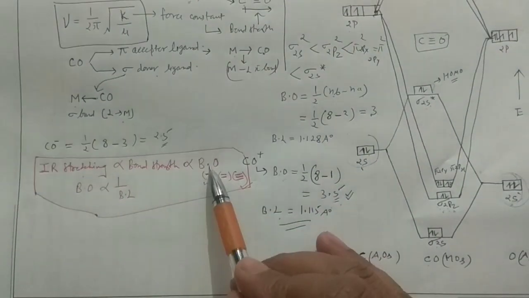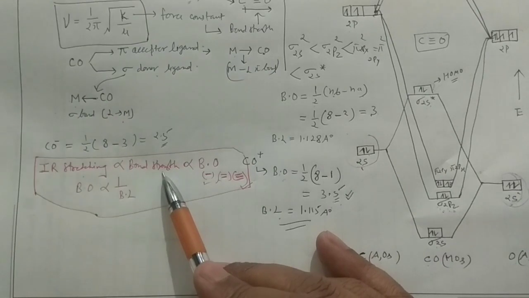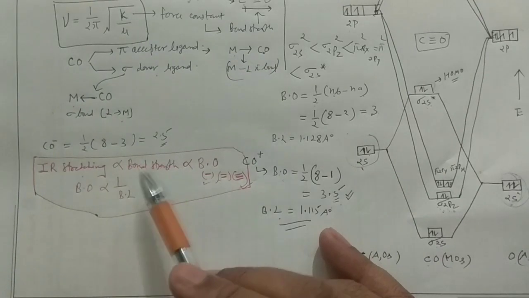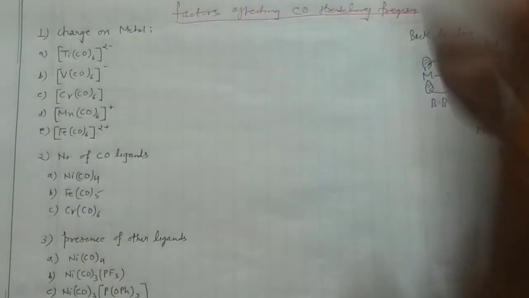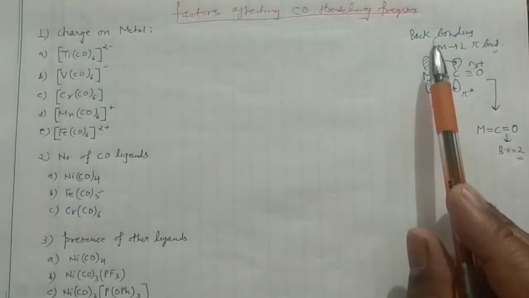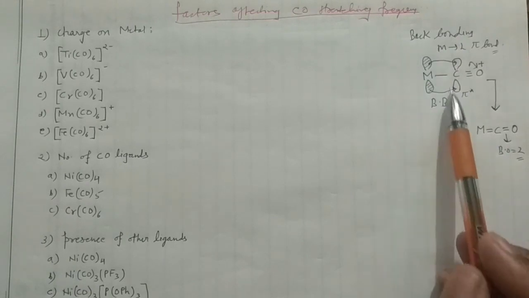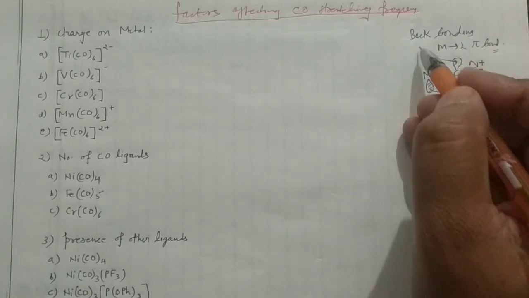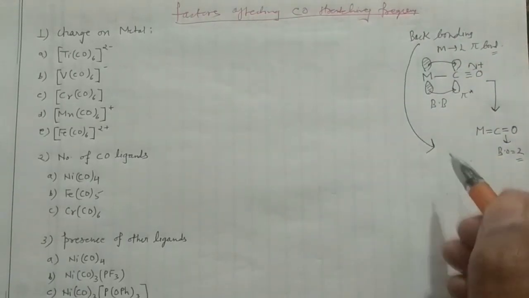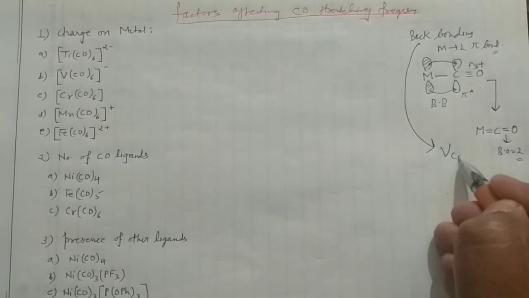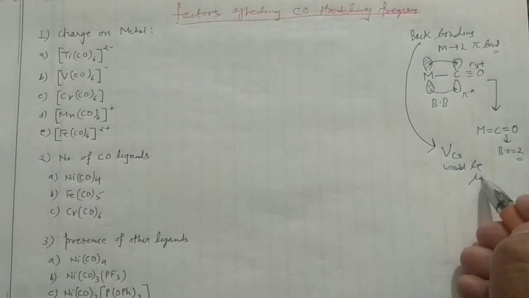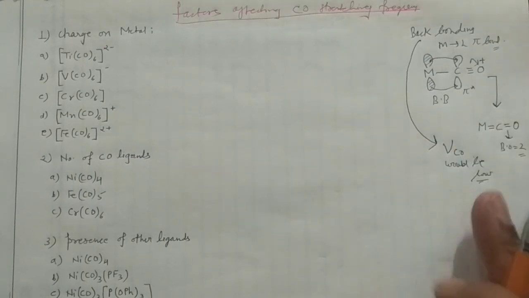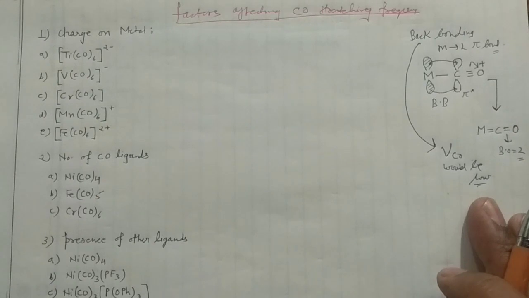This I have summarized here also. You can see here, when bond order decreases, then bond strength also decreases. When bond strength decreases, it will require lower energy to stretch the bond. So you can keep in mind, whenever back bonding occurs, your carbonyl stretching frequency, nu CO, would be low. This is something very, very important.